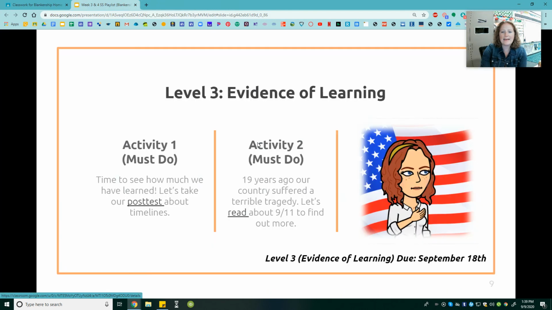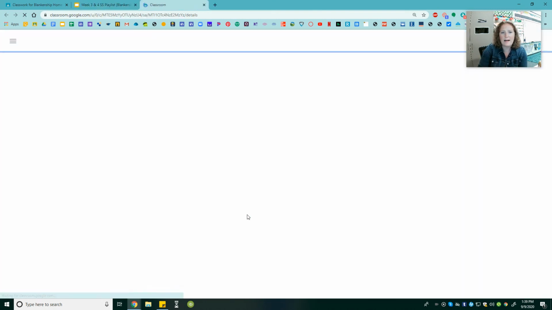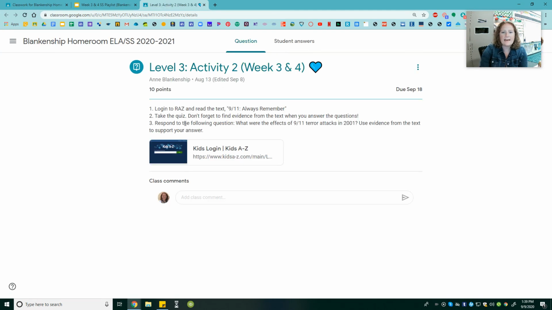Your second activity for level 3 is to read about 9/11. Our country suffered a terrible tragedy 19 years ago, and we want to be able to be productive citizens and learn more about it. So all you have to do is log into RAZ and read the text. 9/11, always remember. You're going to take the quiz, and don't forget to go back to the text and find evidence when you answer the questions.